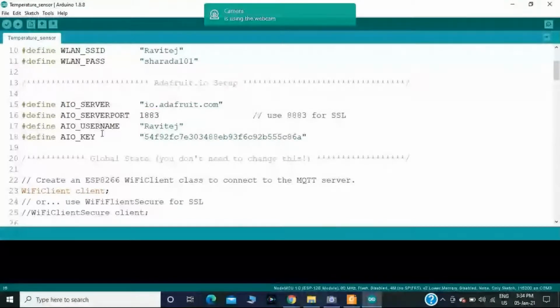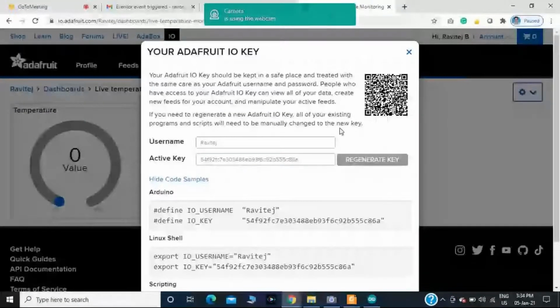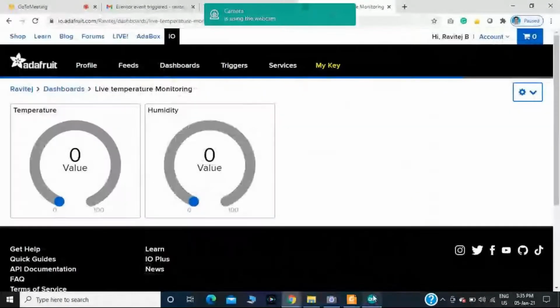You will get this one at the My Key menu. After clicking the My Key menu, you will get the username and the active key with respect to the dashboard you have created in Adafruit IO. Okay, this is the username and this is the active key. You should copy both the username and active key and paste them.